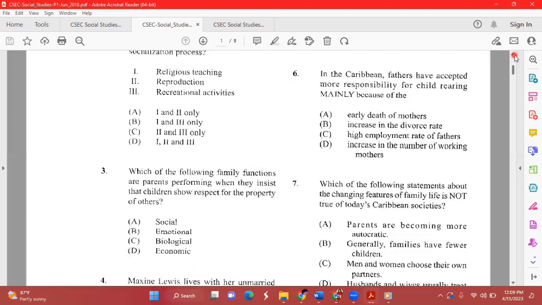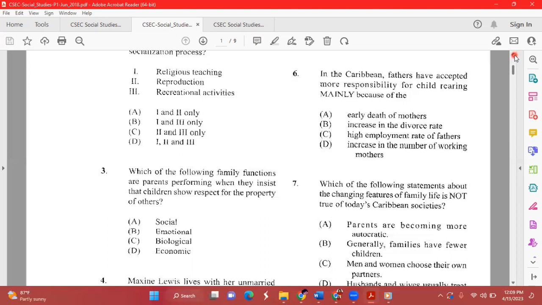And so we know that there are changing roles now in today's society. Hence, fathers have to accept the responsibility now that mothers are actually working. So both of them are the breadwinner in the household, but that was not the case before. So the answer would definitely be D, increase in the number of working mothers.